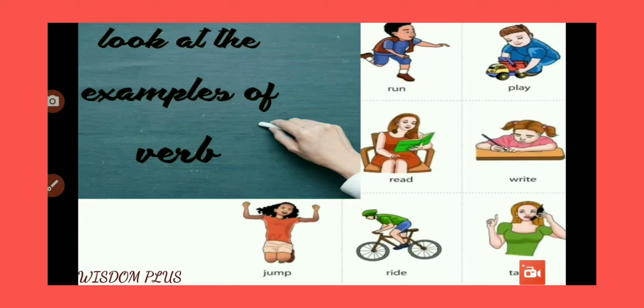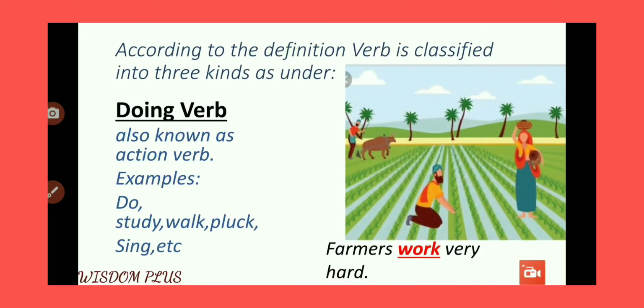So all these types of words which have action in itself are known as verb. So far we know that verb is an action word.